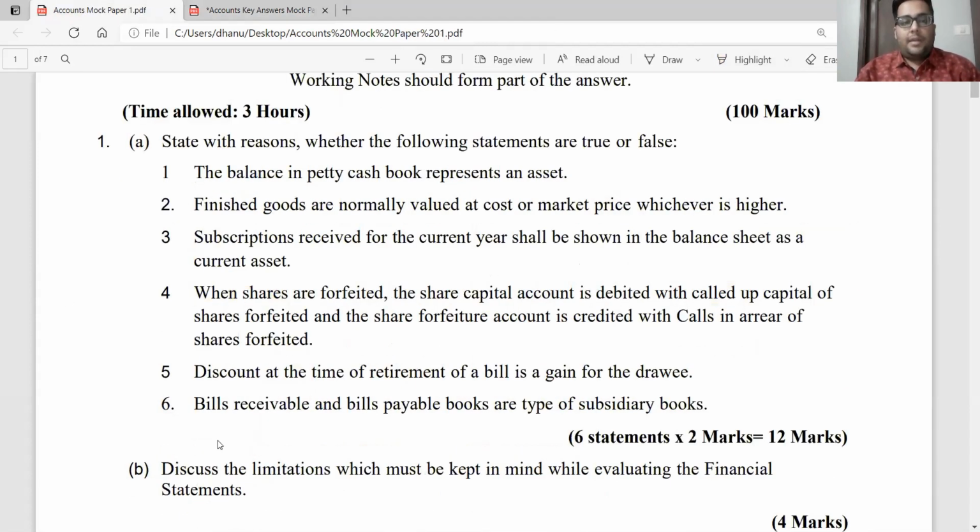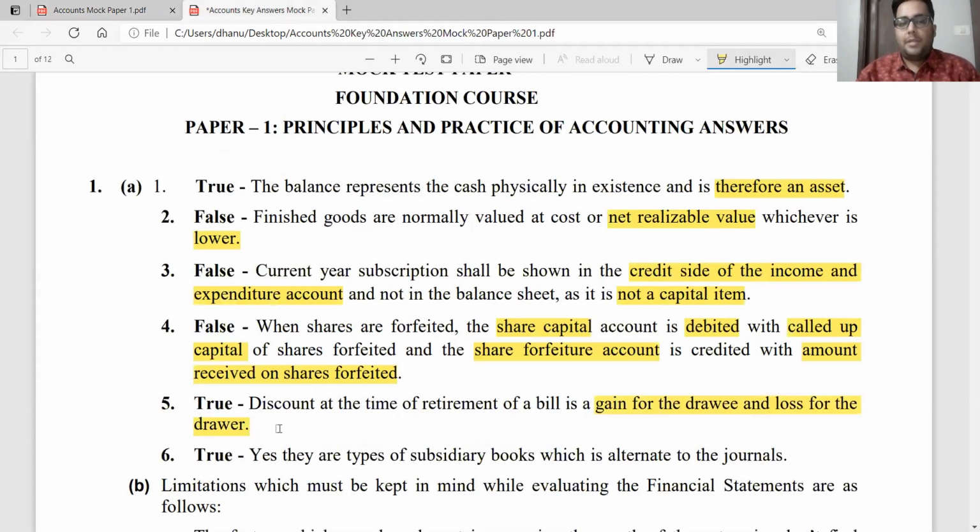Coming to the last statement, bills receivable and bills payable books are types of subsidiary books. Yes. What are the types of subsidiary books that we have? Purchase book, purchase return book, sales return book, cash book, bills receivable book, and bills payable book. So yes, they are types of subsidiary books, which is an alternate to journals. Subsidiary books as an alternate to journal entries.